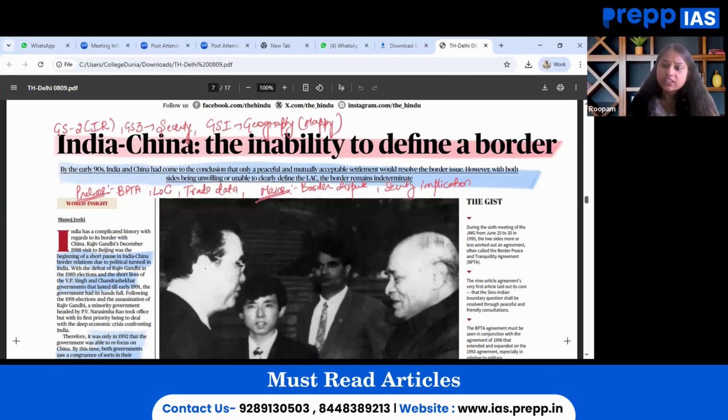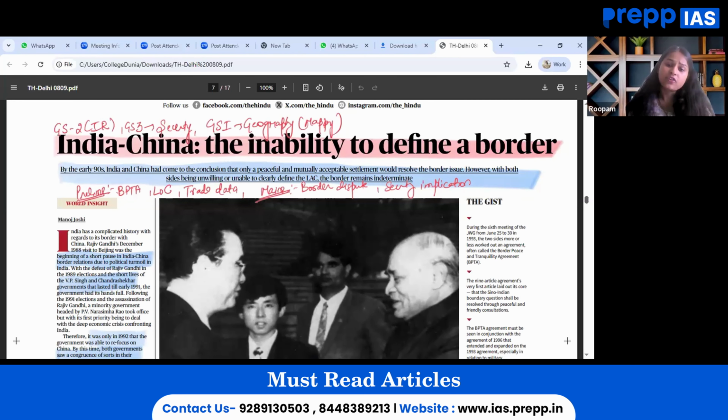From mains perspective, this particular article is to be seen through the lens of border dispute management, how we have done so far and what all initiatives we have taken so far to defuse the situation in the Line of Actual Control. For security implications as well, the LAC ambiguities that are there. Every time we get to know that several districts in Arunachal have been renamed by China altogether. So these are the things that we have to discuss.